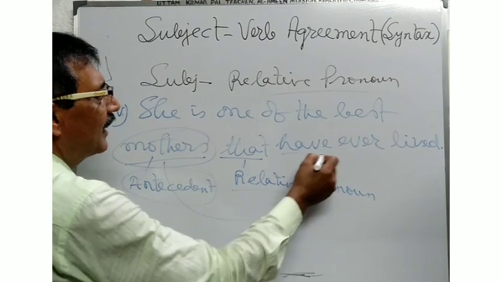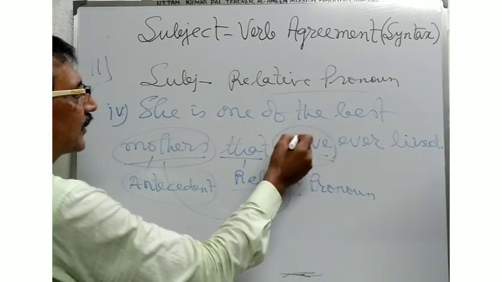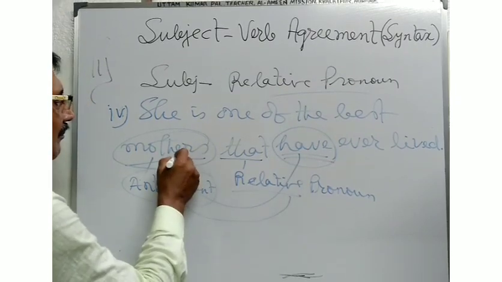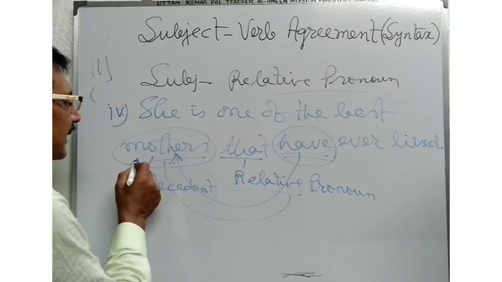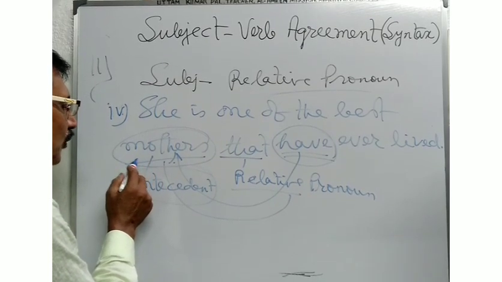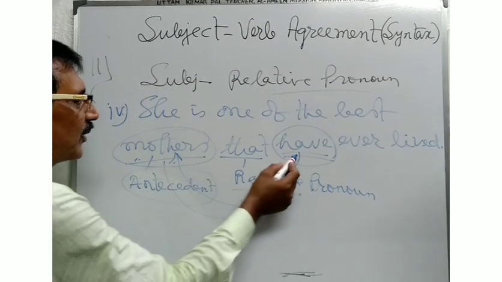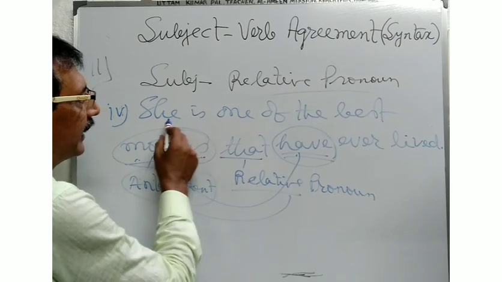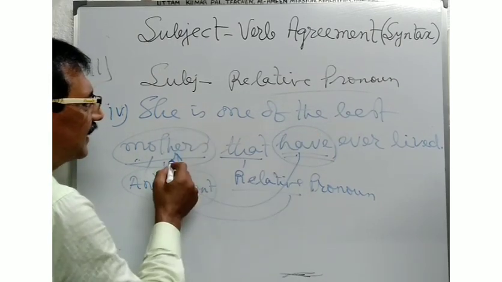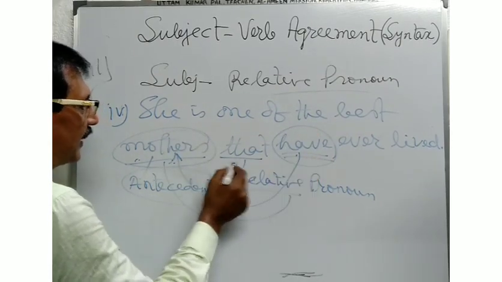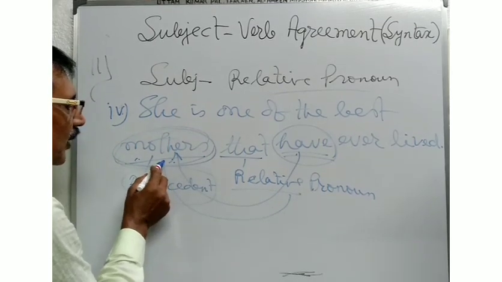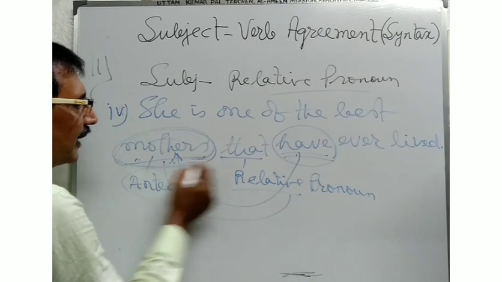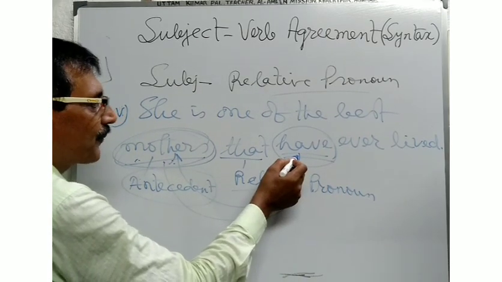That have ever lived. Here have is used according to the person and number of the antecedent. As mothers is used as a plural noun, you will have to use the plural verb. She is one of the best mothers that have ever lived. Here this is the antecedent. As the antecedent is in the plural number, the plural verb will be used.